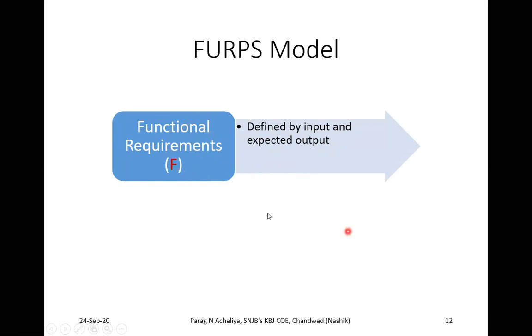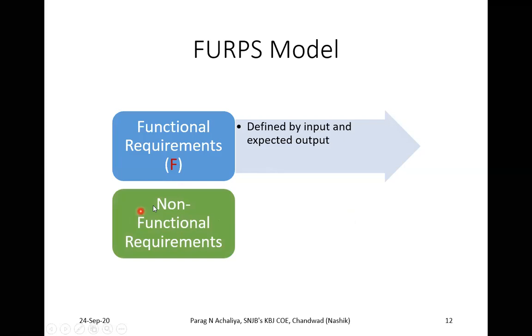The first part of your FURPS is F, which stands for functional requirement, and the second part is your non-functional requirement. Now in non-functional requirement, you might ask where are U, R, P and S. These are the four different parts of your non-functional requirement: U stands for usability, R stands for reliability, P stands for performance, and S stands for supportability.